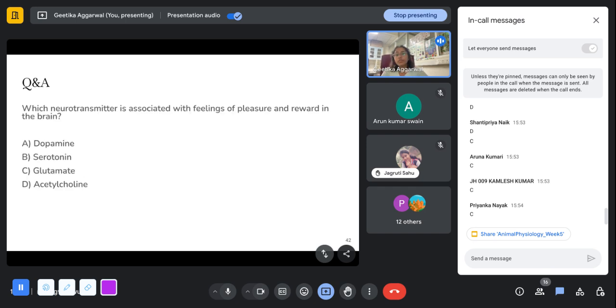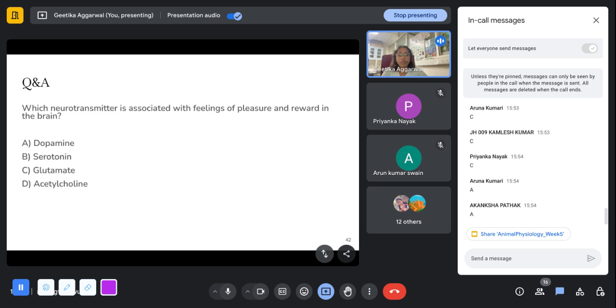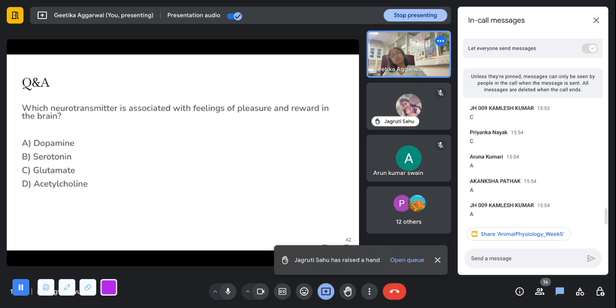Which neurotransmitter is associated with the feeling of pleasure and reward? A, you're correct. So it's basically the dopamine, as we've heard so many times these days. So we're all basically chasing dopamine in our lives. So it's the one that is responsible for feeling of pleasure and reward.